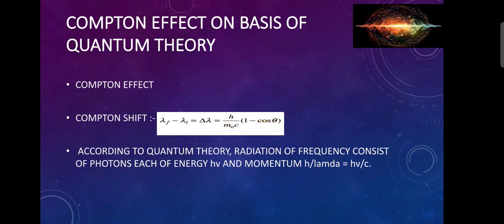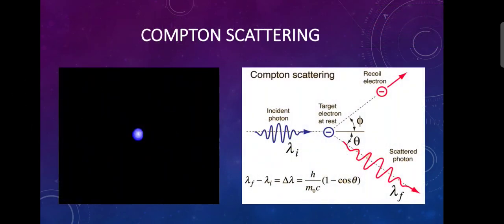According to quantum theory, radiation of frequency nu consists of photons, each of energy h nu, and momentum h upon lambda, which is equal to h nu by c. Next is Compton scattering. In order to explain this effect, Compton assumed that if photon behaves like particle, then its collision with other particle is like billiard balls. The Compton effect can be explained by considering it as an elastic collision between electron and photon.